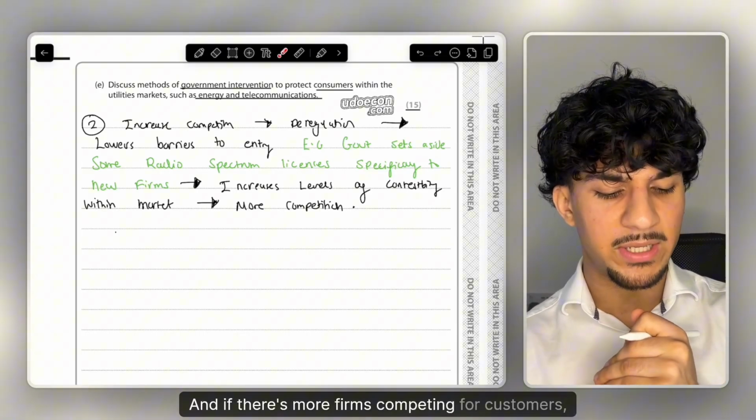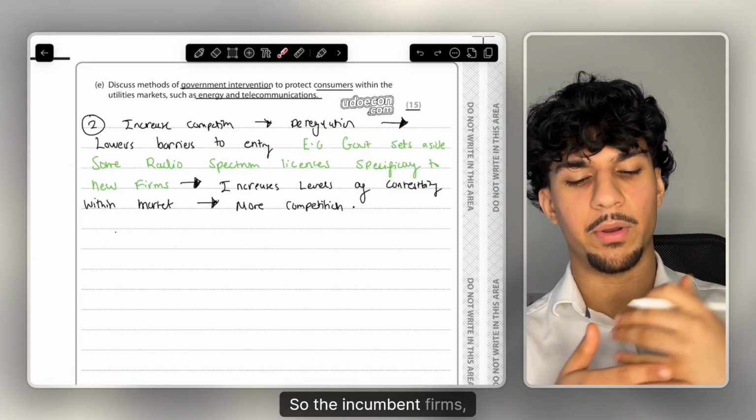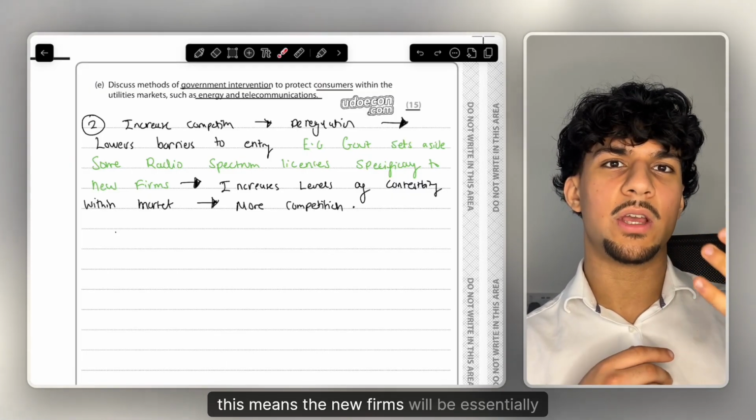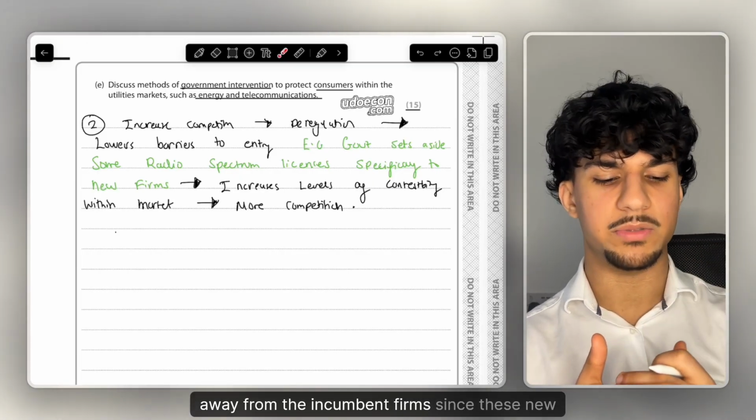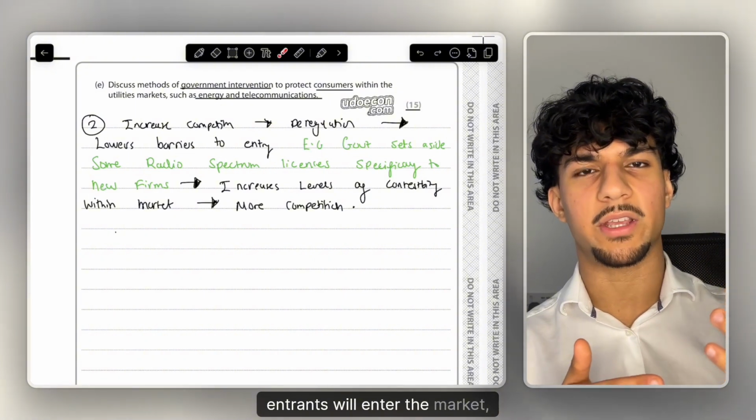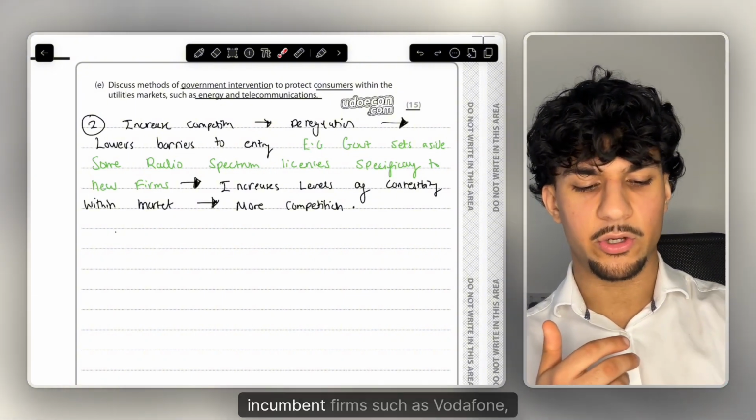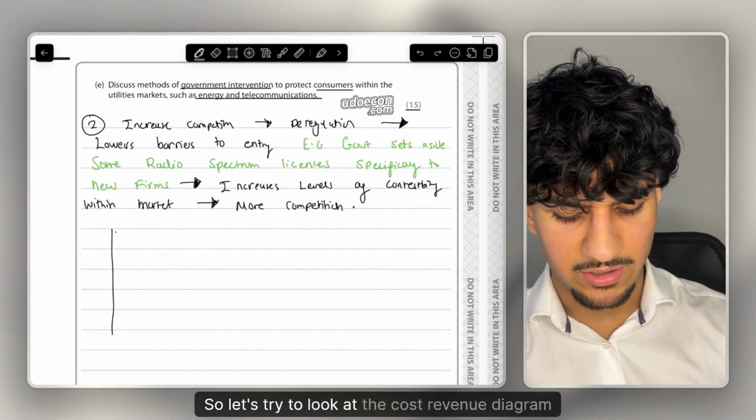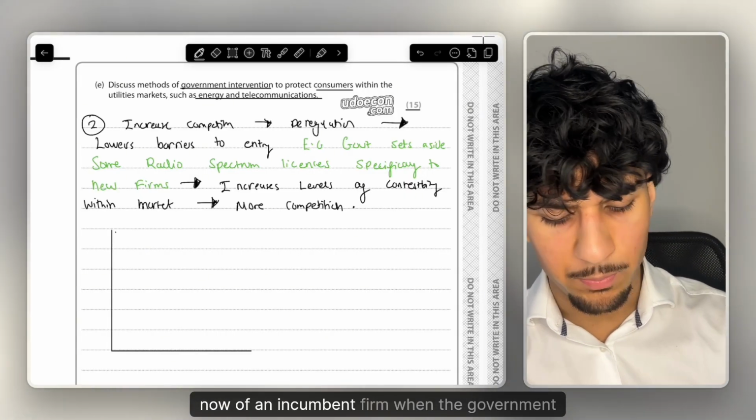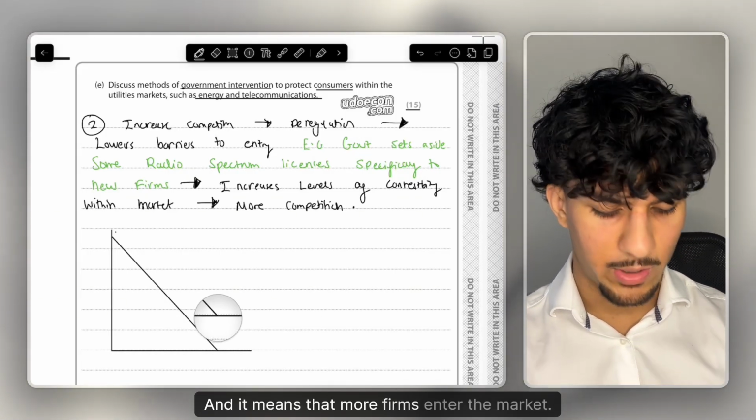If there's more firms competing for customers, let's think about the new entrants versus the existing, incumbent firms. This means the new firms will be stealing demand away from the incumbent firms, since these new entrants will enter the market, maybe set a lower price and steal customers away from incumbent firms such as Vodafone, O2, EE. So let's look at the cost revenue diagram of an incumbent firm when the government deregulates the industry and more firms enter the market.